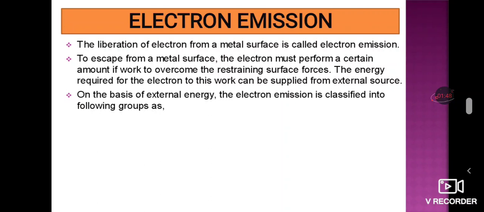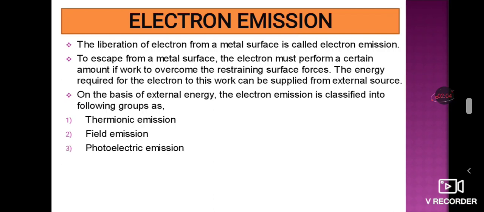Therefore, on the basis of external energy, electron emission is classified into certain groups. They are: first, thermionic emission; second, field emission; third, photoelectric emission; and the last one, secondary emission.